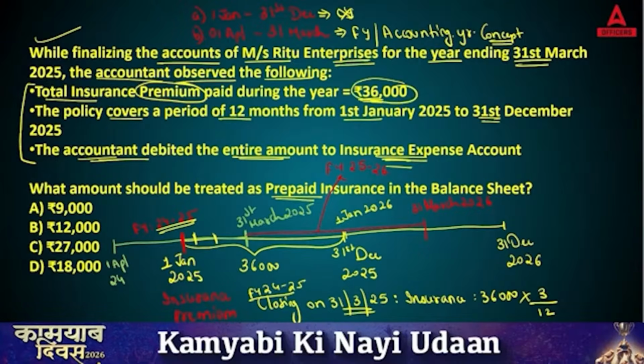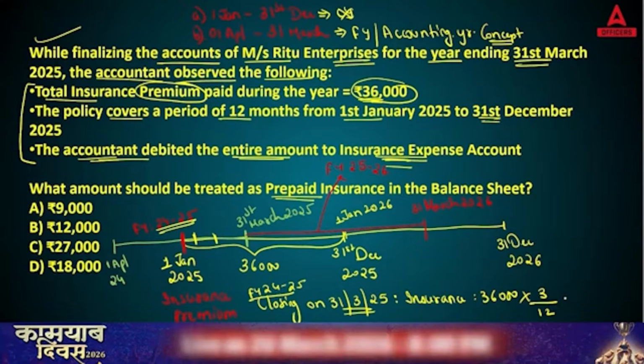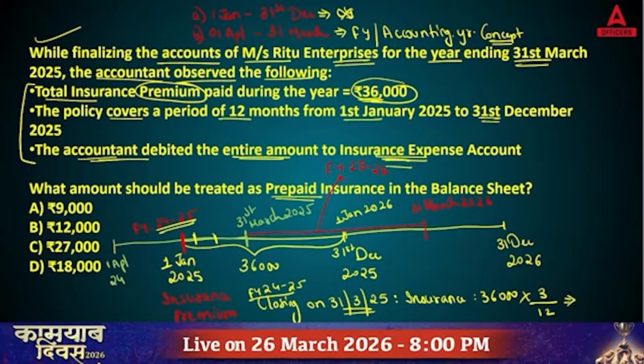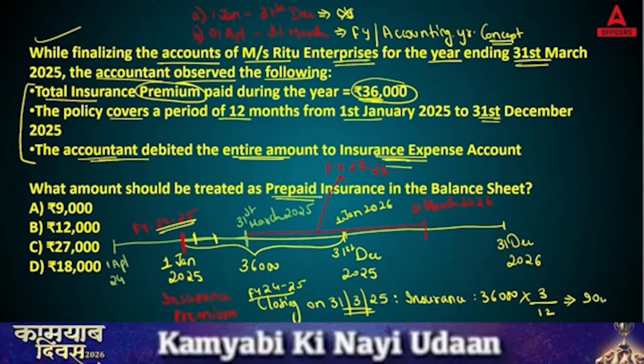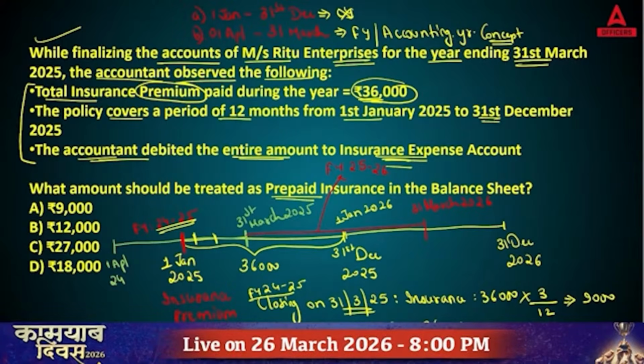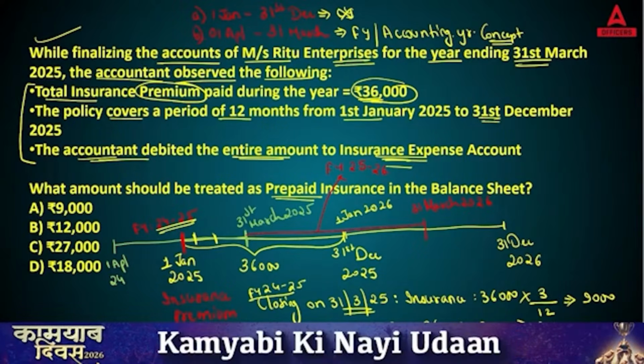Okay, for financial year 24-25 you will show how much amount? That is going to be 36,000 into 3 divided by 12, so that is going to be 9,000. And for the financial year 25-26 you will show the remaining amount, that is 36,000 minus 9,000, which is equal to 27,000. Correct? So what amount should be treated as prepaid insurance in the balance sheet?